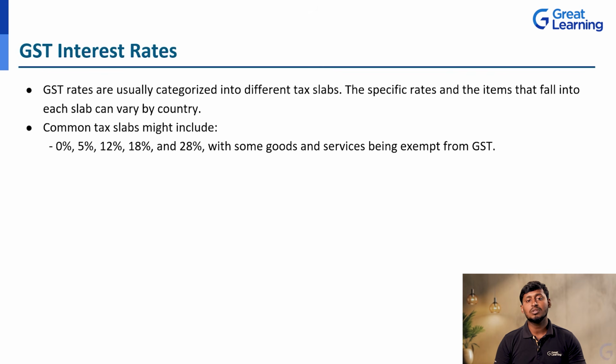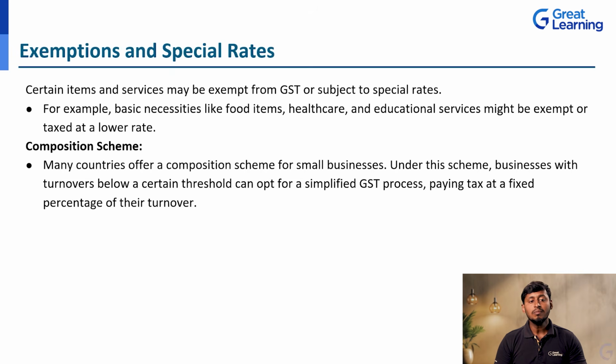For a few goods and services, they are going to give a complete exemption. For example, if they are going to charge 5%, then CGST is 2.5 and SGST is 2.5. If they charge 12%, it is 6% and 6% each; for 18%, 9% each. Like that, whatever rate they are going to charge, they equally distribute it between the CGST and the SGST.